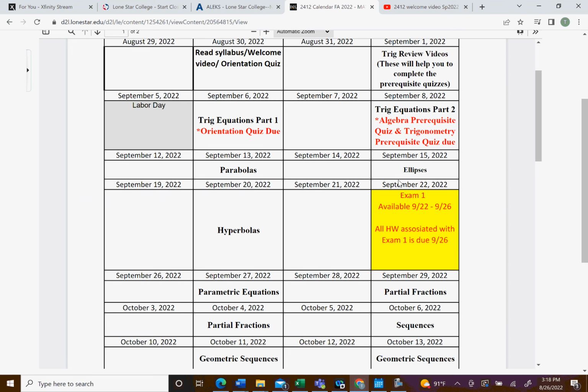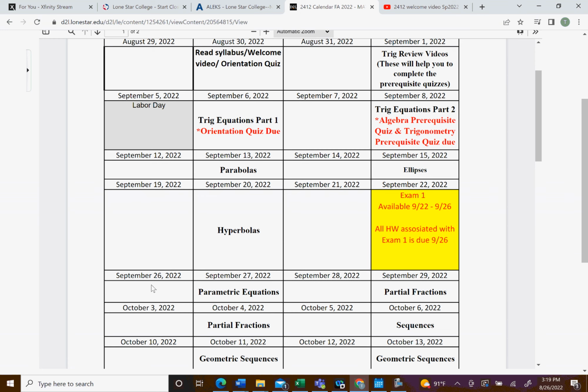Our first unit, you can see right here, is 5 lessons: trig equations part 1, then part 2, parabolas, ellipses, and hyperbolas. Then I give you a day to prepare and be ready. The exam will become available September 22nd, and it will close on September 26th at midnight. So don't wait till midnight to start it. That's when it gets cut off.